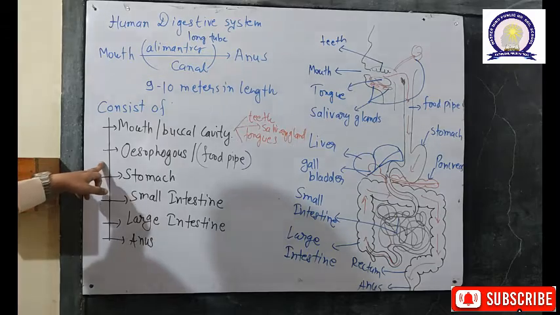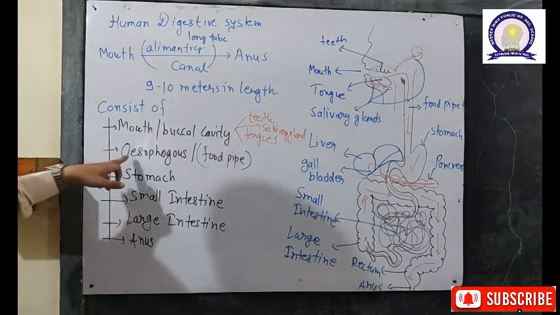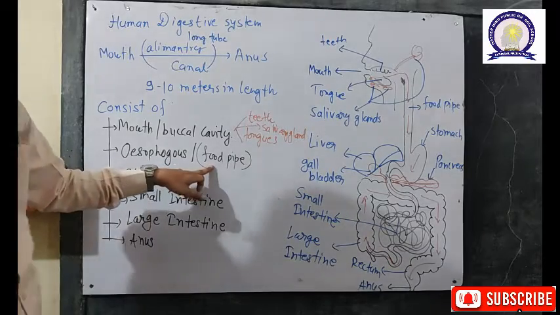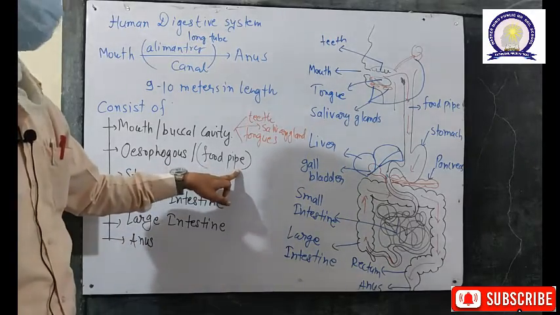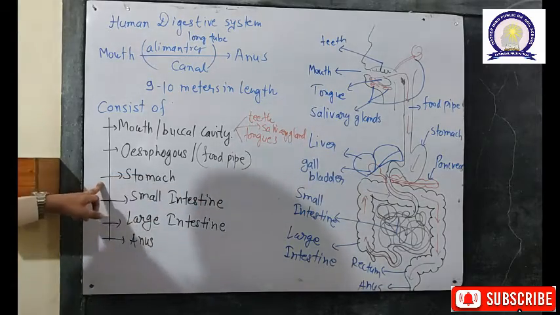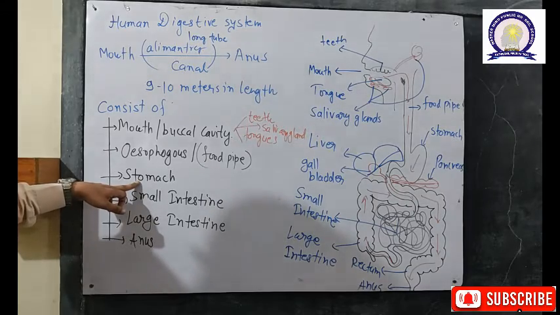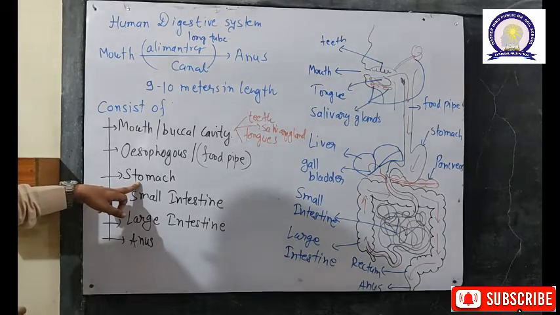The second part present in the human digestive system is the esophagus, also called the food pipe, from which the food is transported to the stomach. The third important part is the stomach. It contains the digestive juices, digestive enzymes and HCl, by which the process of digestion starts.